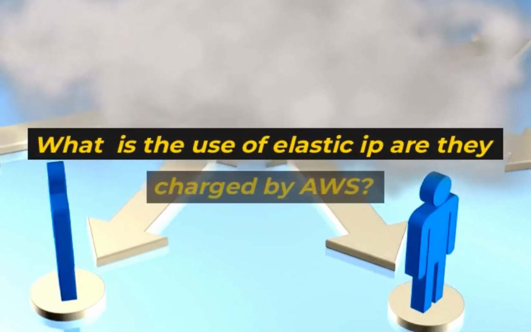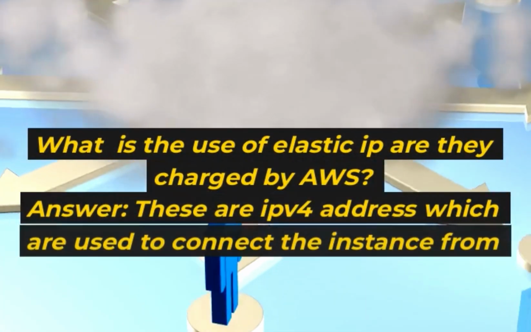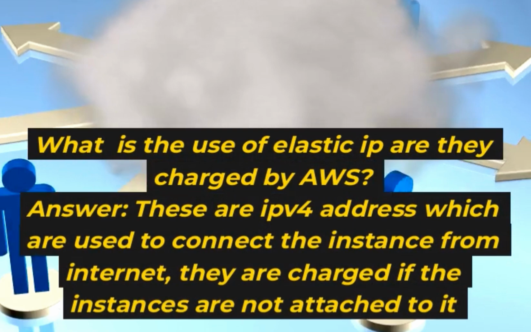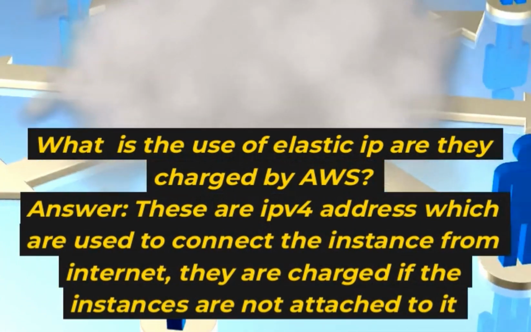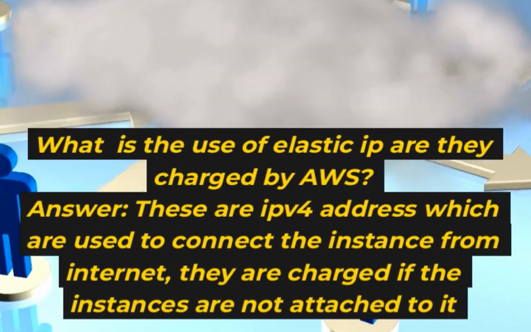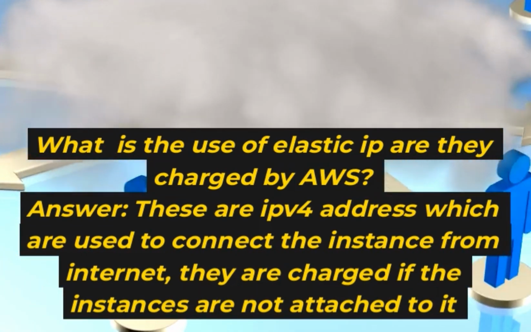What is the use of elastic IP? Are they charged by AWS? Answer: these are IPv4 addresses which are used to connect the instance from the Internet. They are charged if the instances are not attached to it.